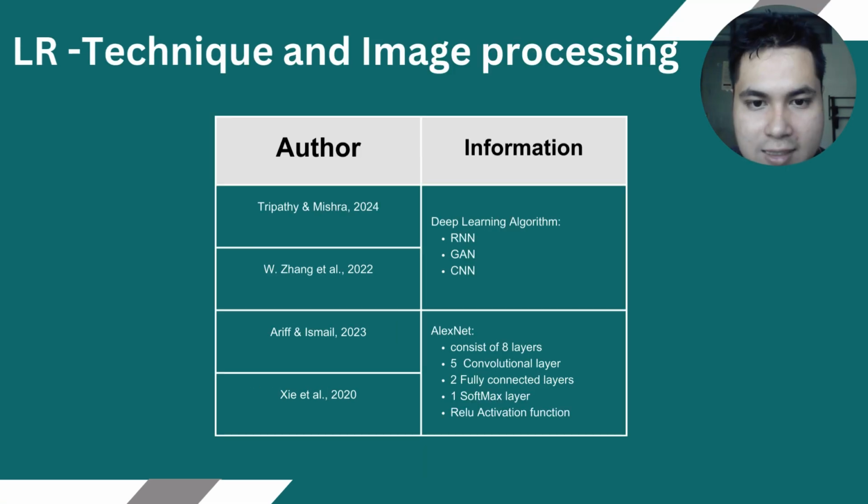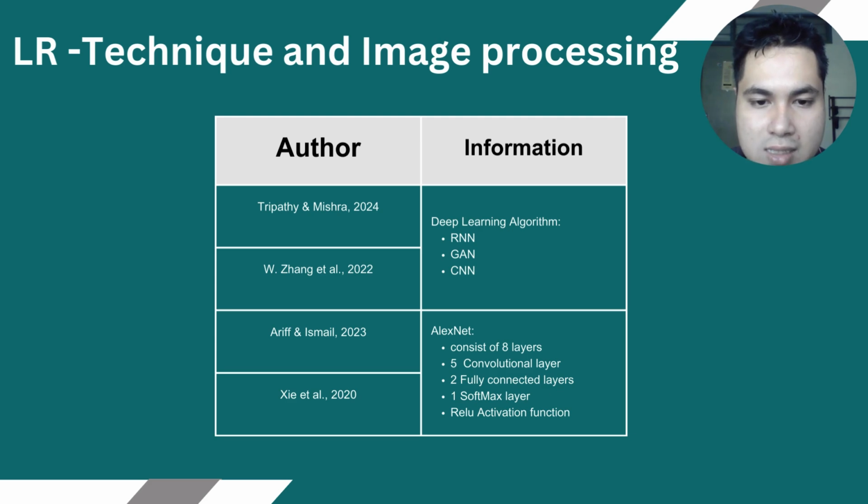For the artificial intelligence technique, we'll be comparing three algorithms, which are RNN, GAN, and CNN. And CNN is the most suitable algorithm for this project. This is because CNN is designed for image recognition, and the CNN model that we'll be using is AlexNet.